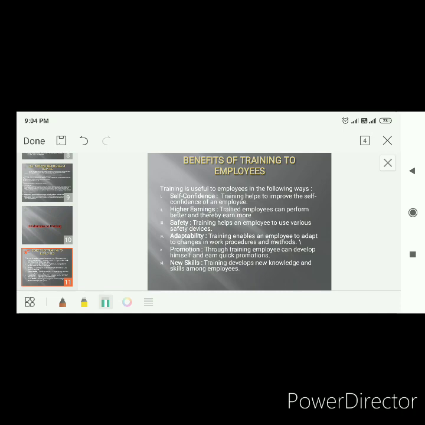Difference number 4. Induction training is given to help an employee adjust to the organization.